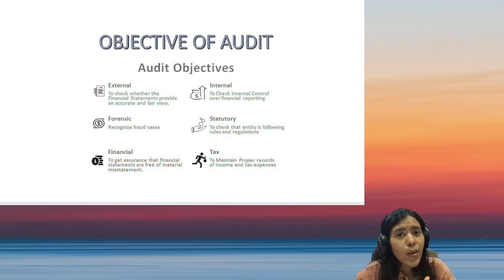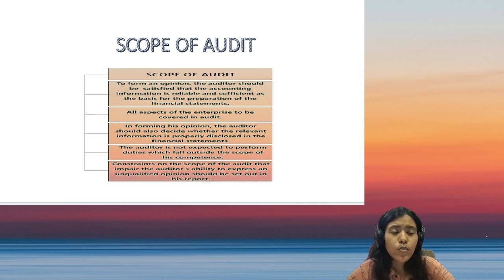And always remember these two lines and try to recall them as much as possible, because this line will help you, and this understanding will help you a lot in the further coming standards on auditing. So now that we are done with the objective of the auditor, the next topic that we come to is scope of audit. Now, what is scope of audit?